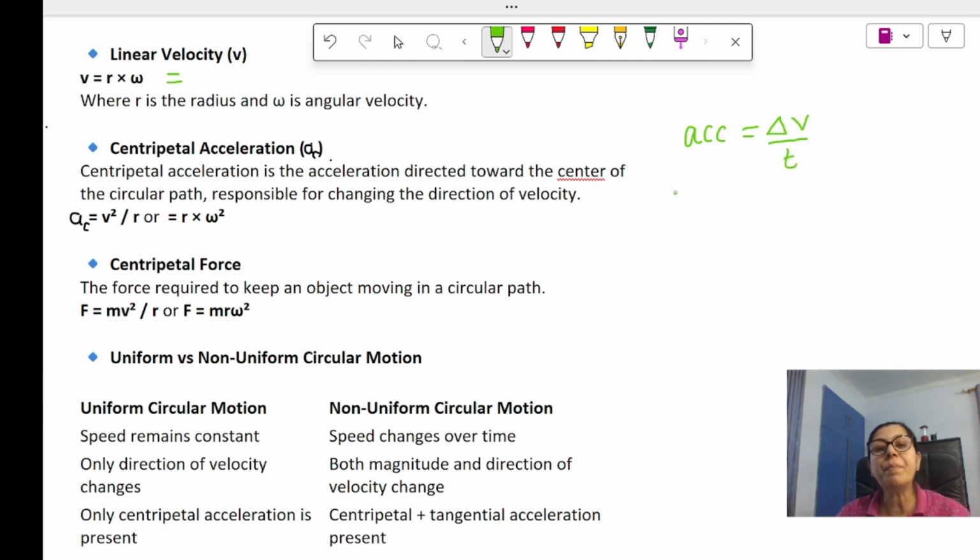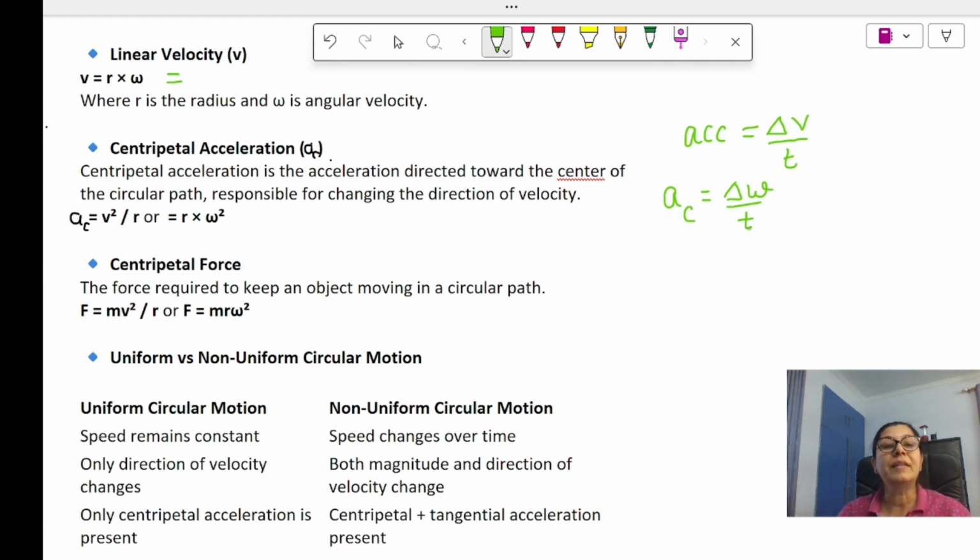Similarly, centripetal acceleration is with respect to angular velocity, so here we can say that it is the change in angular velocity over time taken.